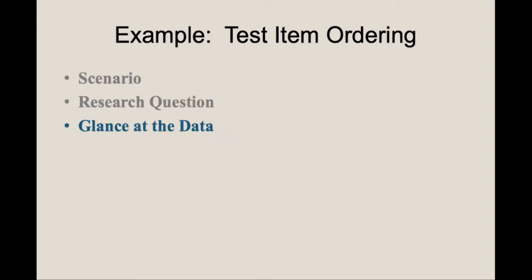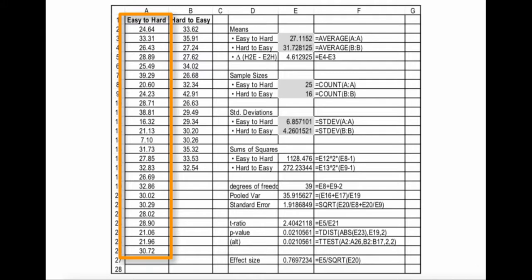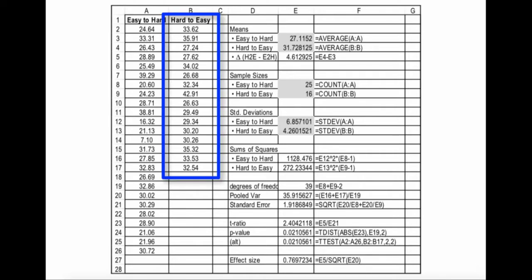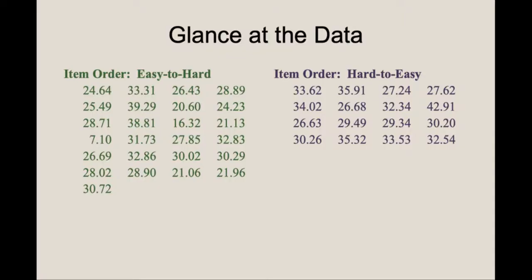Let's glance at the data. The first column is the anxiety after a test, where the students saw the easy questions first, followed by the harder questions. The second column is the same anxiety measure, but for the group that saw the hard questions on the test first. We're going to skip over how the anxiety levels were measured, but that is an interesting question for psychometrics. We will note, though, that a higher score indicates a higher anxiety level. We notice that there are different numbers of participants in each group.